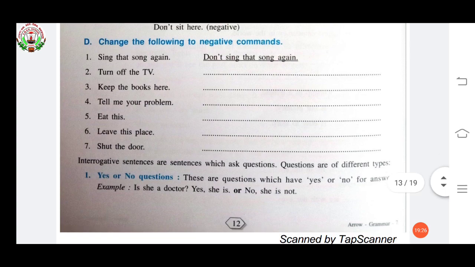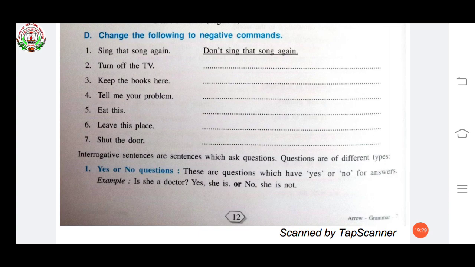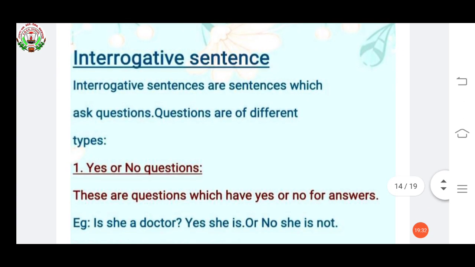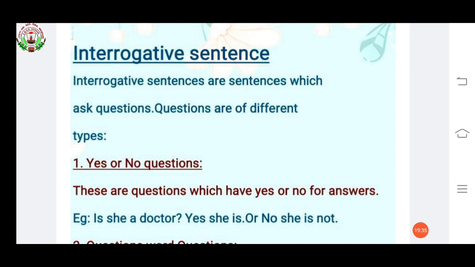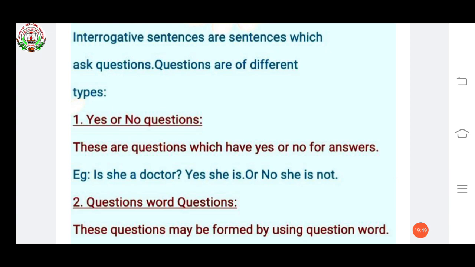Now your next topic is interrogative sentences. Interrogative sentences are sentences which ask questions. Questions are of different types. First, yes or no questions. These are questions which have yes or no for an answer. Example, is she a doctor? Yes, she is, or you can say no, she is not. This type of question you just have to answer in yes or no.